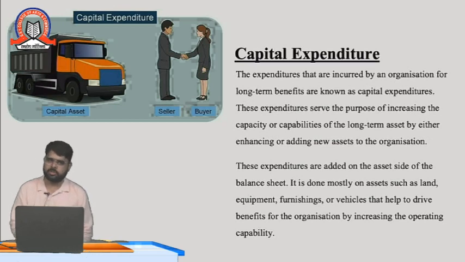because if we have purchased a capital asset like a laptop, machinery, or furniture, we cannot purchase it again and again infrequently. If we have purchased a machinery or a furniture in the year 2015, we cannot do that expense again and again in 2016, in 2017. It is not recurring in nature. So remember that capital expenditure is not recurring in nature. That expense we will not do again and again.